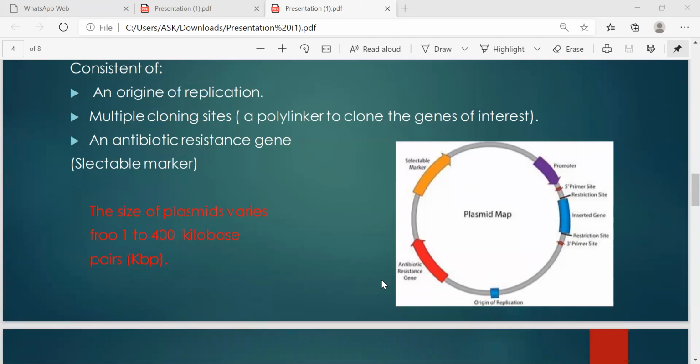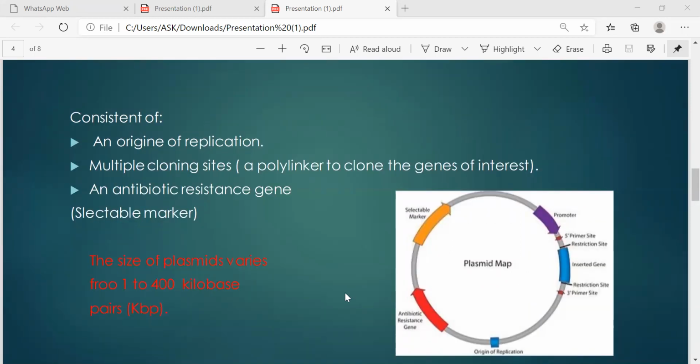Promoter region. This is the component of plasmid that is involved in recruiting transcription machinery. Primer binding site. This is a short sequence of DNA on a single strand which is typically used for the purpose of PCR amplification or DNA sequencing. Size of plasmid varies. It is from 1 to 400 kilobase pairs.